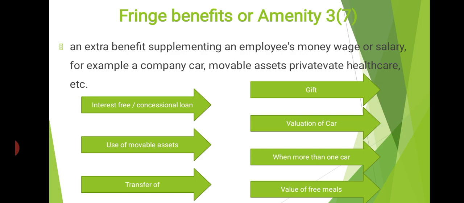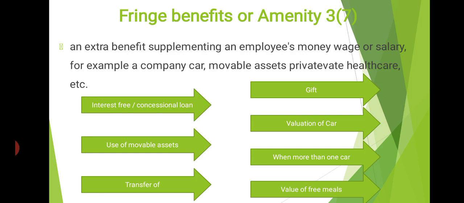Fringe benefits. Before going to discuss in detail, let us see what is meant by fringe benefits. An extra benefit supplementing an employee's money, wage or salary is called a fringe benefit. Any extra benefit in addition to the wage or salary is called a fringe benefit. We discussed perquisite, a casual emolument attached to an office or a position. Don't misunderstand these two words.